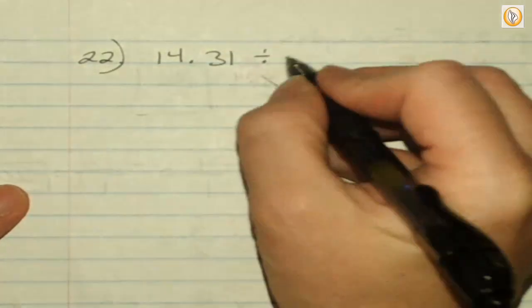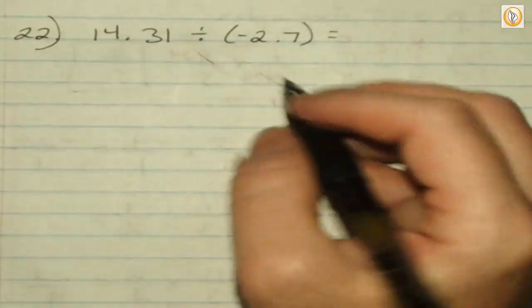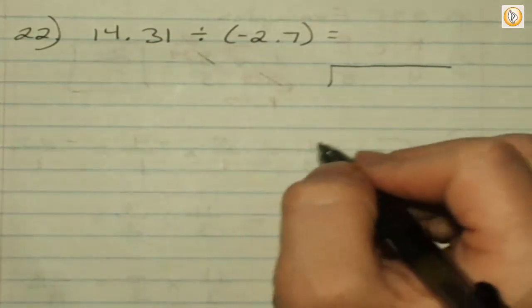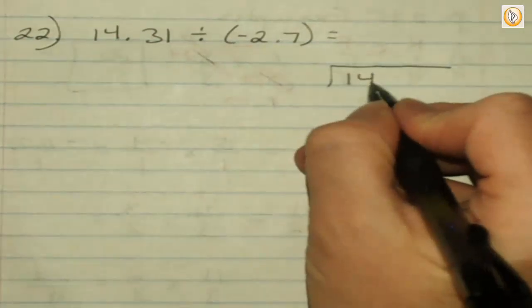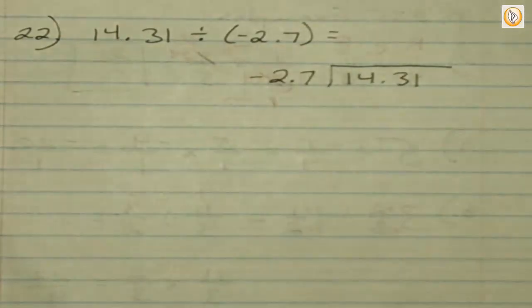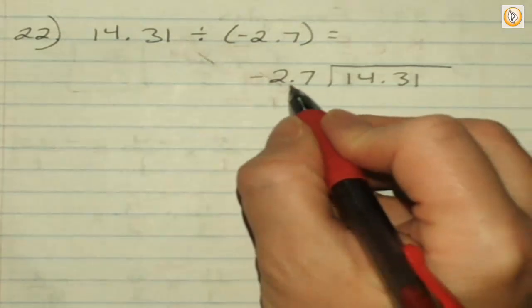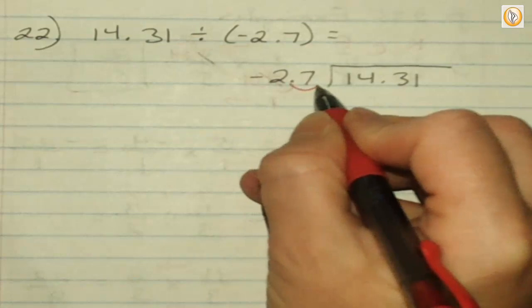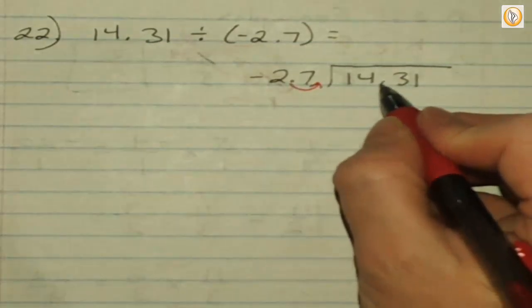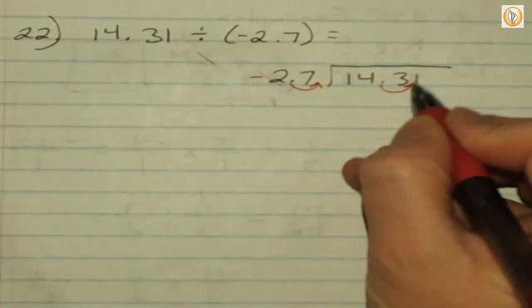14.31 divided by negative 2.7. All right, Joseph, what goes in the house after you get it written down? 14.31. And so negative 2.7 is on the outside. All right. Got to move this decimal how many places? 1. So then how many places do I move it over here? Once. And so now, instead of between 4 and 3, it's between the 3 and the 1.